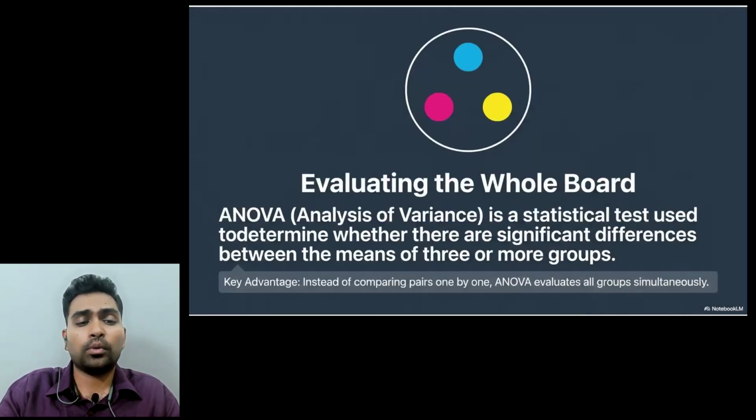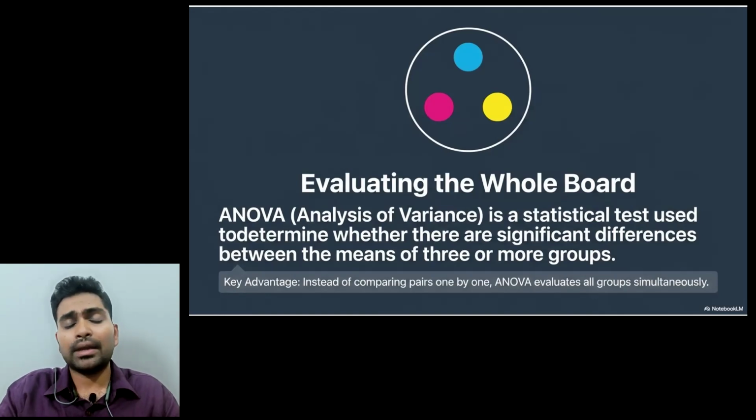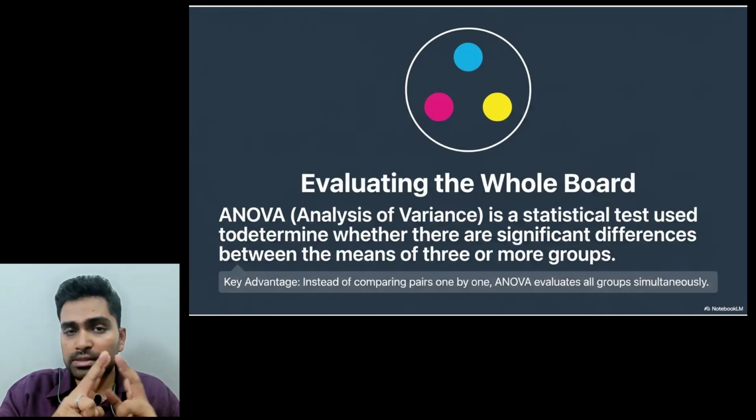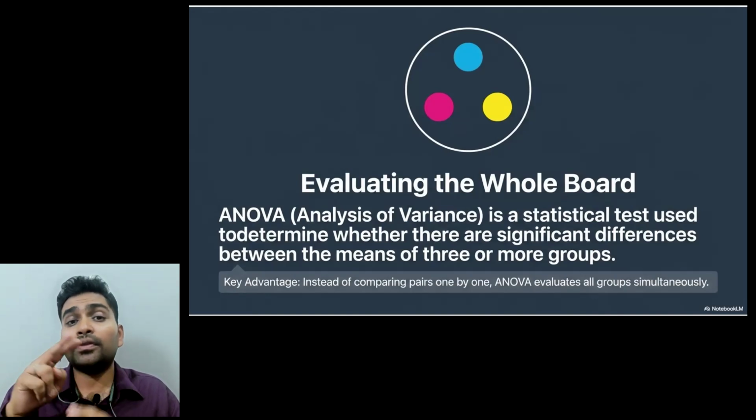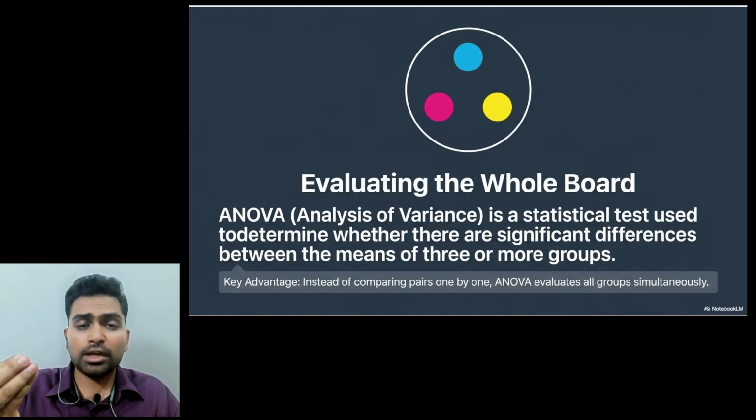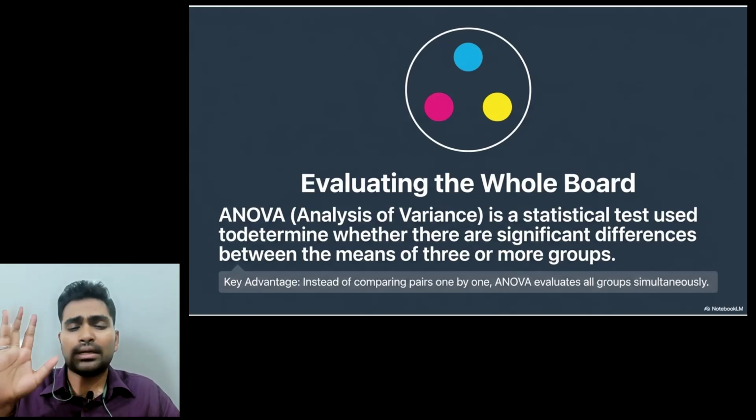The full form of ANOVA is analysis of variance. Same concept as the t-test, but if there are two groups that you're finding the mean difference between, it is a t-test. Three or more groups, it is ANOVA. Okay. So three groups, you call it one-way ANOVA. More than three groups, you call it n-way ANOVA. Chalo, that is not a big deal here.